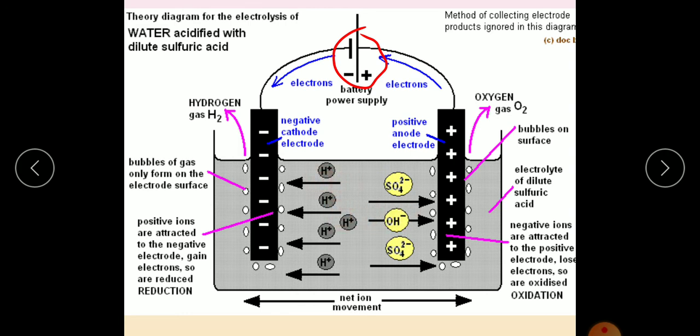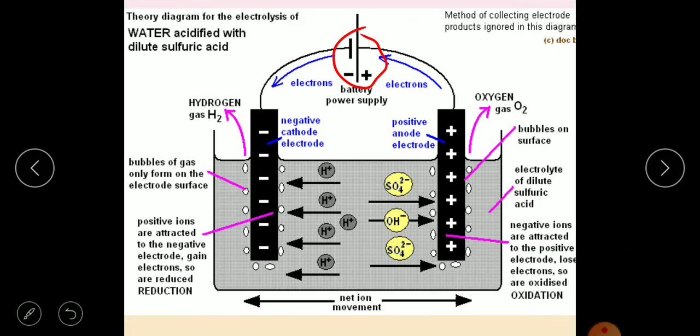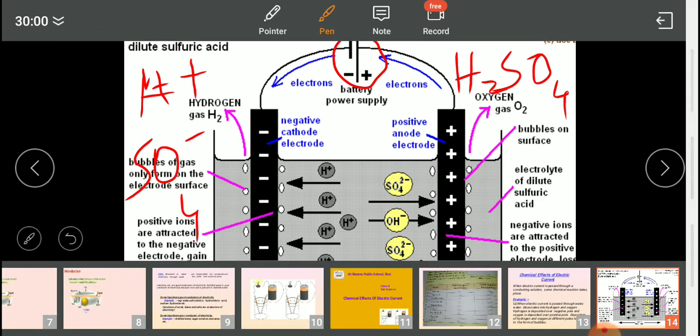Likewise, sulfuric acid, H2SO4, will also dissociate into H plus and SO4 minus.